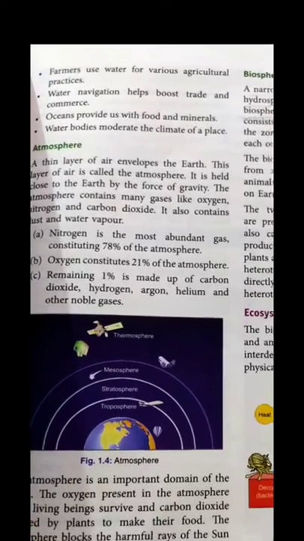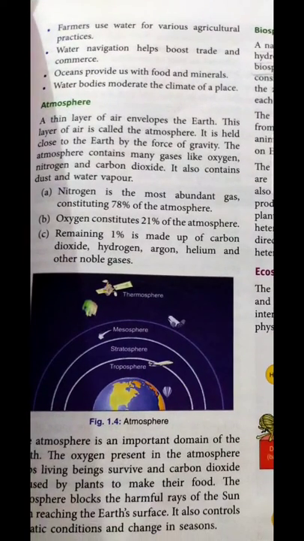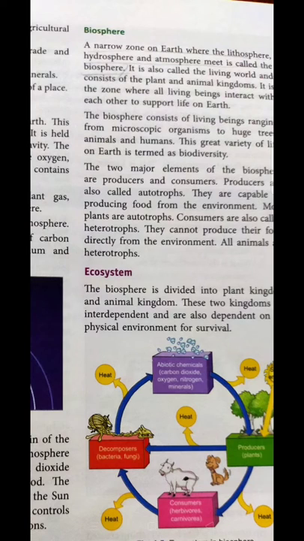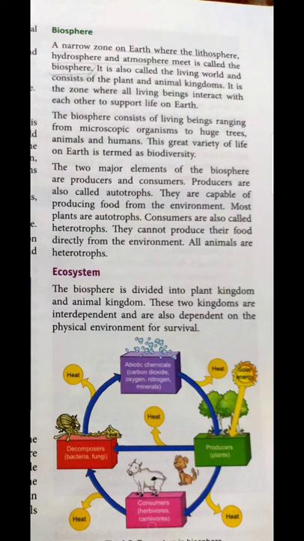After that, we discussed the atmosphere. In our atmosphere, 78% is nitrogen, 21% is oxygen, and most human beings are dependent on oxygen, and plants make food with the help of nitrogen. The remaining 1% is other kinds of gases. Moving further, we discussed that the combination of atmosphere, lithosphere and hydrosphere makes the biosphere, and it is essential for a living environment. The biosphere helps to support life on the earth.